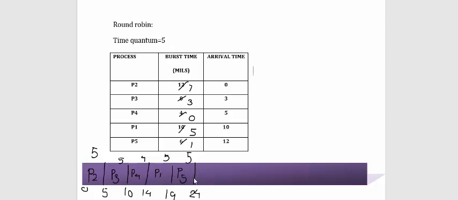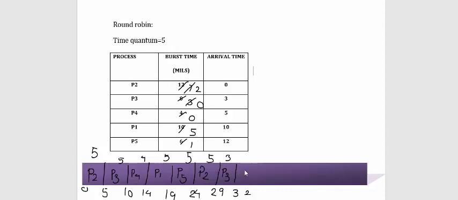Once again the processing will start from which process? Process P2. P2 is once again going to take only 5 milliseconds because the time quantum is only 5 milliseconds. 24 plus 5 is 29. So how many more does it need? 2. Then next is P3, but P3 needs only how many milliseconds? 3 milliseconds. So it is 29 plus 3 gives you 32. Next is P4, but P4 has completed the execution, so no need to take P4 again.